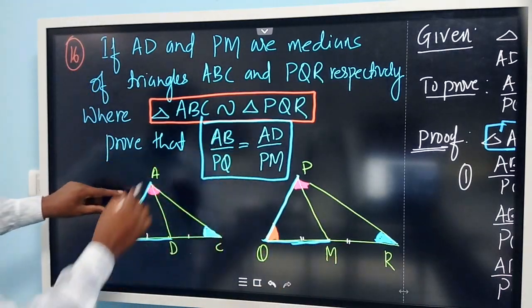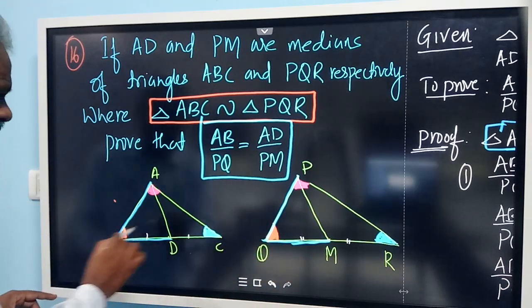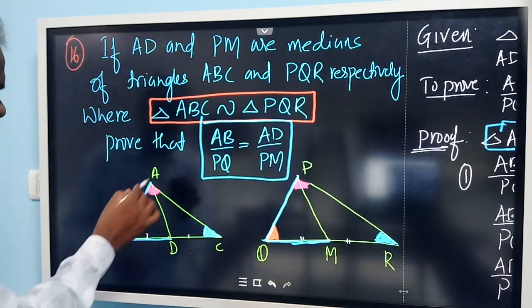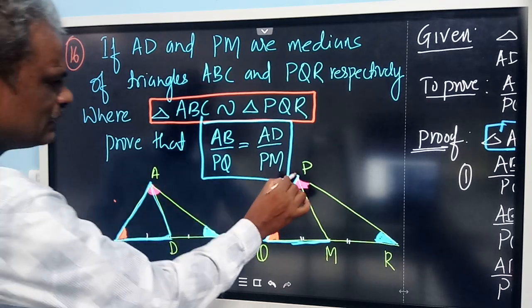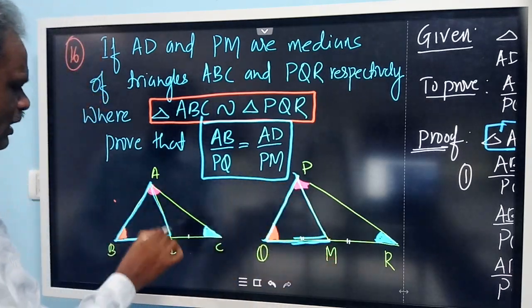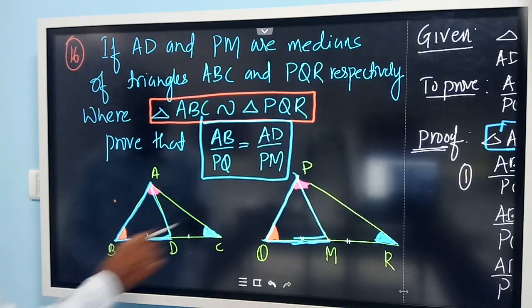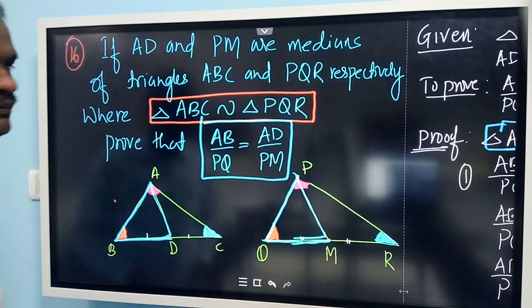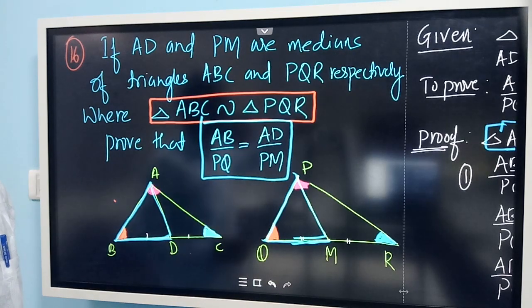Then you get AB by PQ is equal to BD by QM. And use angle B is equal to angle Q. Therefore by SAS similarity, you can prove that these two small triangles are similar. If they are similar, AB by PQ is the same as AD by PM, the corresponding sides of these two similar triangles.